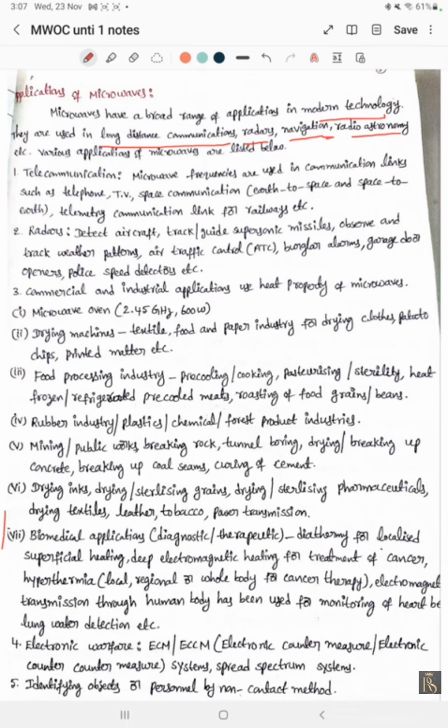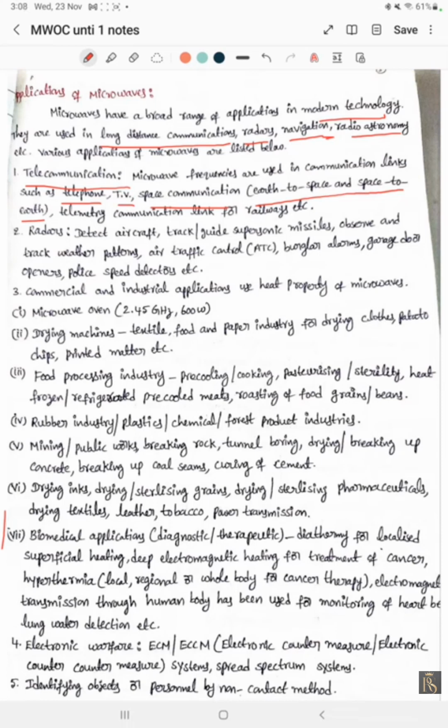First one is telecommunication. Microwave frequencies are used in communication such as telephones, TV, space communication, earth to space and space to earth, telemetry communication links for railways, etc. Telecommunication means for us everyday broadcasting of TV programs, such as telephones. We can make a call with any.